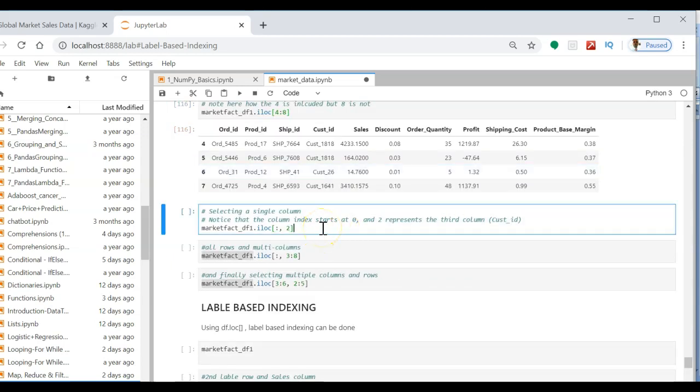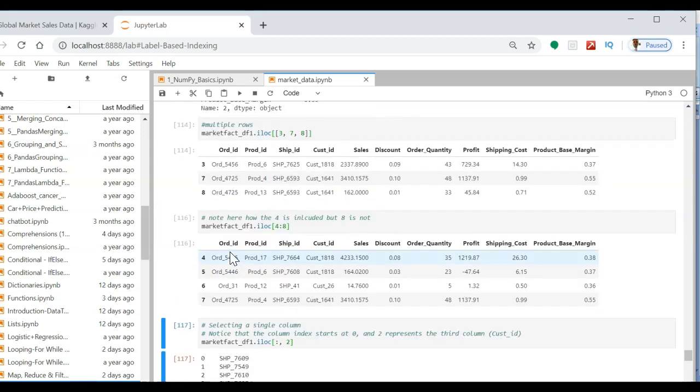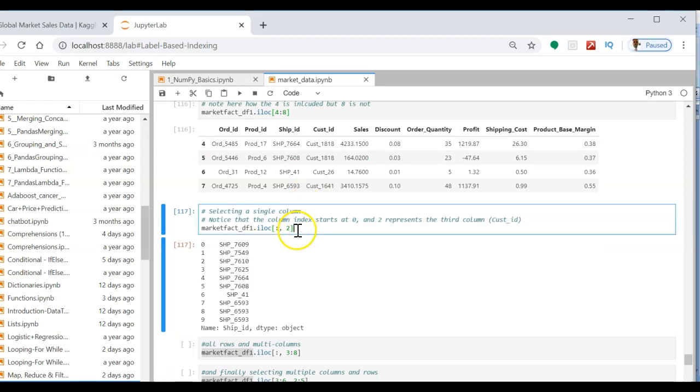Now how to do a single column selection? You have to simply specify colon, comma 2. So it's going to select the third column, which is the ship mode. Let's see the third column, which here is 0, 1, 2. So this is the third column.